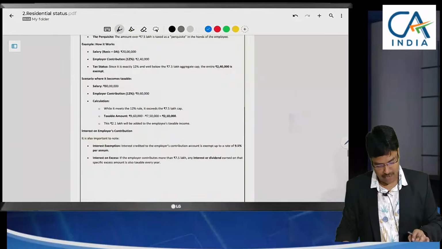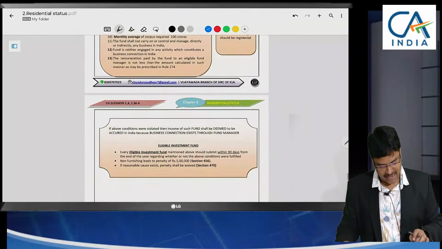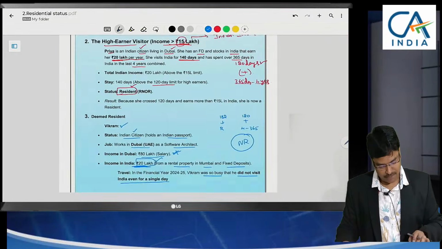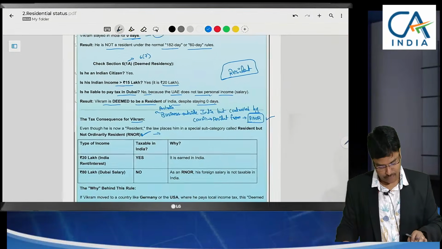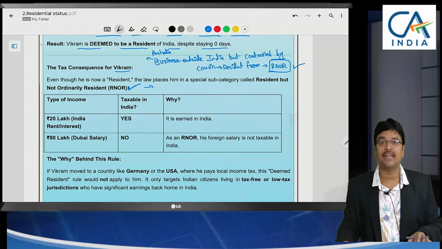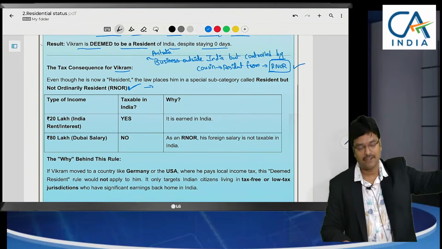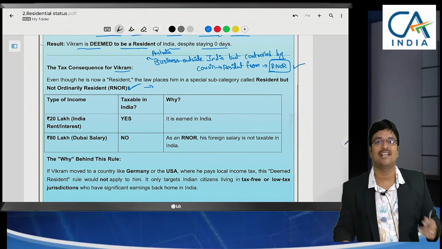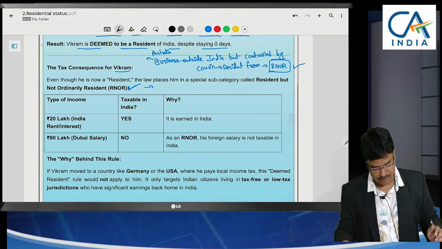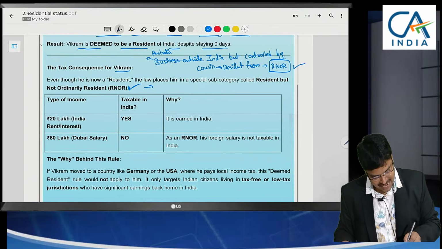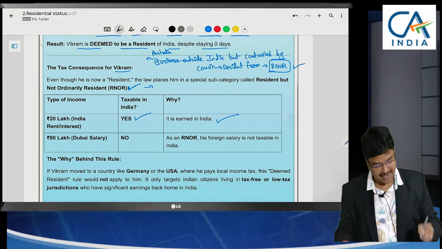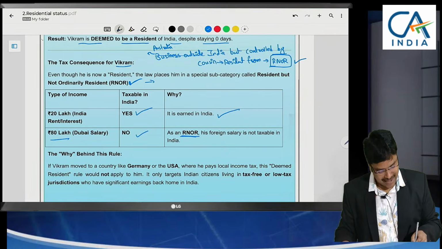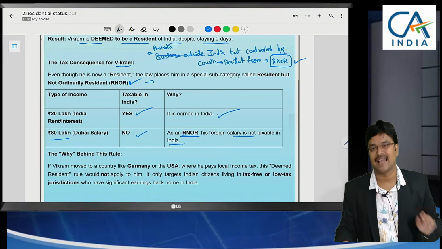Let me conclude the example. Sir, for our understanding sake only, I am giving these examples so that even in future if you refer, the concept will be clear to you. Whenever you take up the material in future, when you see the example, we can remember the entire concept. So, 20 lakhs taxable in India, yes, because it is earned in India. What about 80 lakhs? It is not taxable because he is RNOR, and foreign income will not be taxable in India.